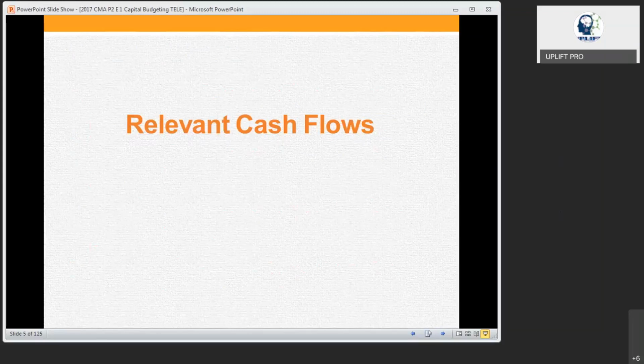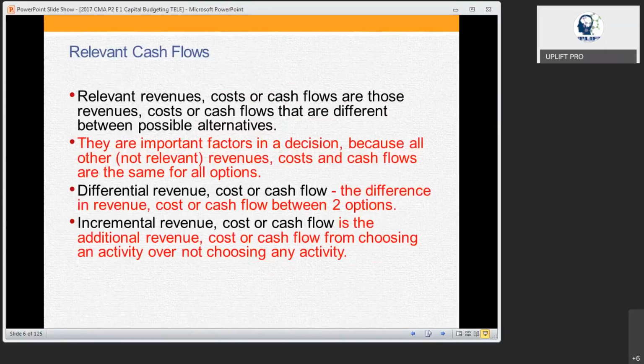When you talk about relevant cash flows, what are the cash flows normally possible in any project? There could be an inflow and there could be an outflow. The inflow is nothing but the revenue which is going to be generated.